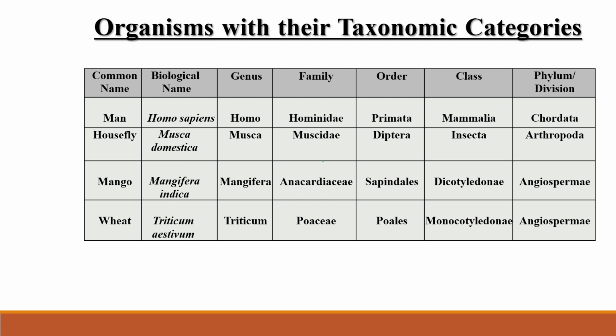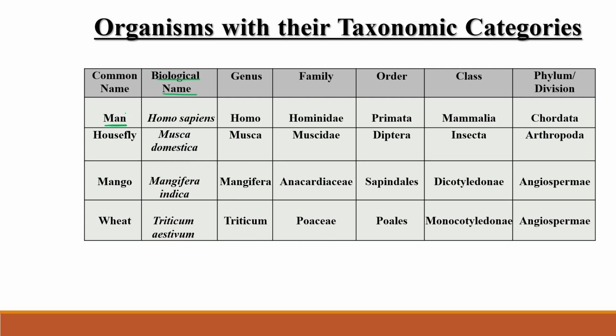Now, this is the organism with its taxonomic categorization. So the common name is man for human being. What is the biological name? This is the common name, and this is the biological name. This is the universally accepted name all throughout the world, while the common name can vary from place to place, right?